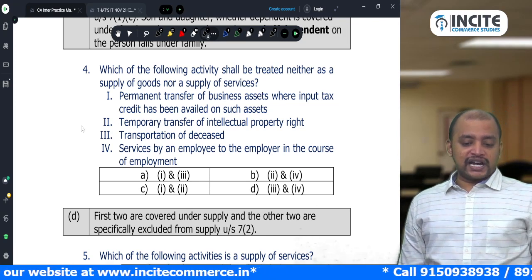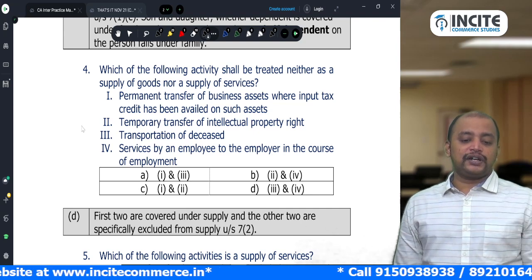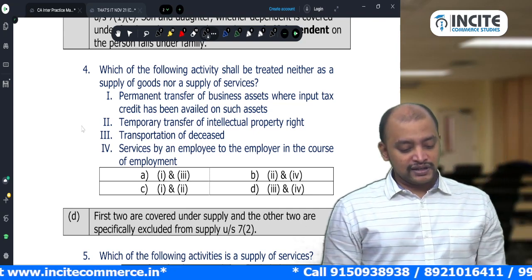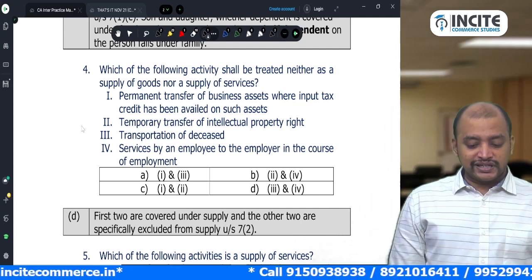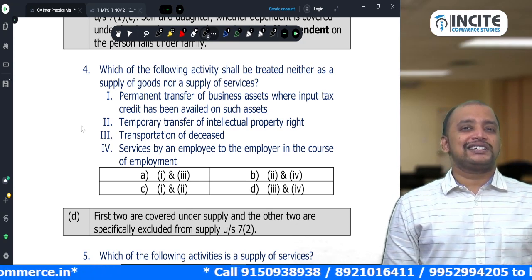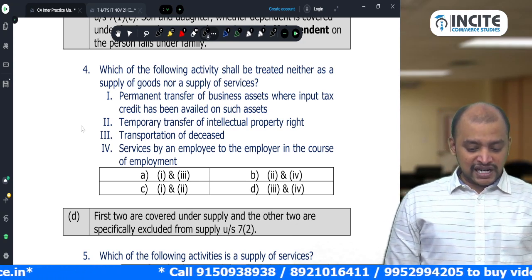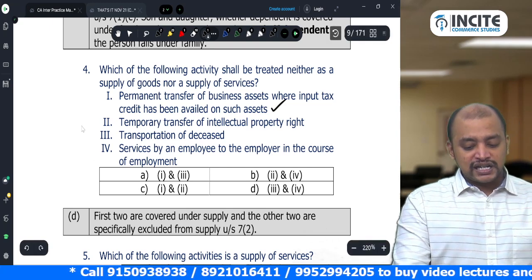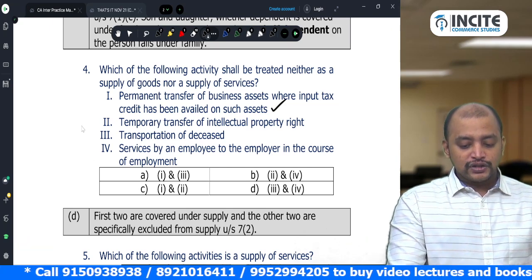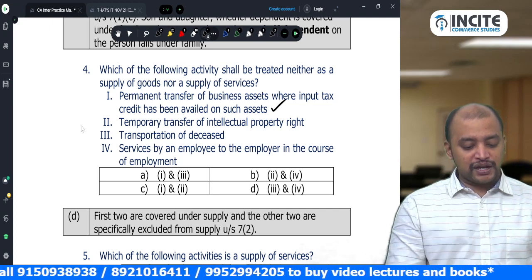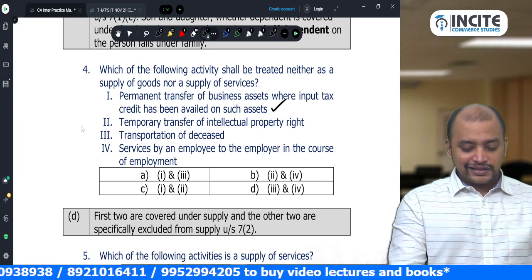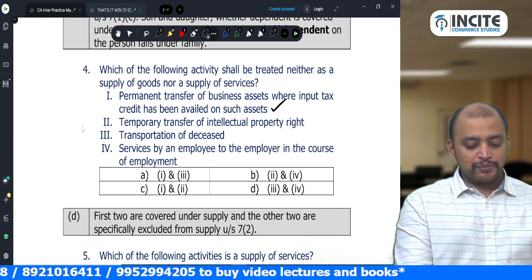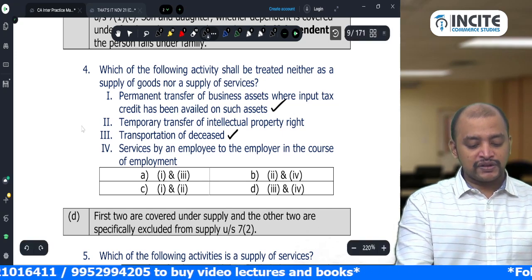Which of the following activities shall be treated neither as supply of goods nor as supply of services? Permanent transfer of business asset where ITC has been availed on such assets? Yes, it is supply. Temporary transfer of IPR? No, so it is not excluded from supply. Transportation of disease, excluded from supply.